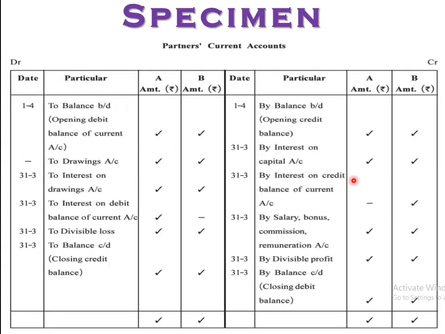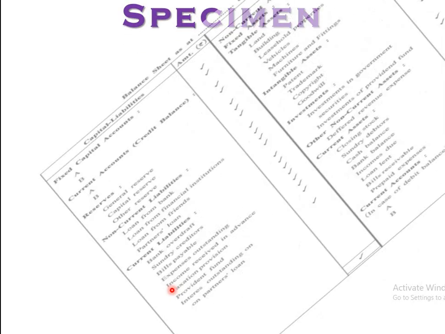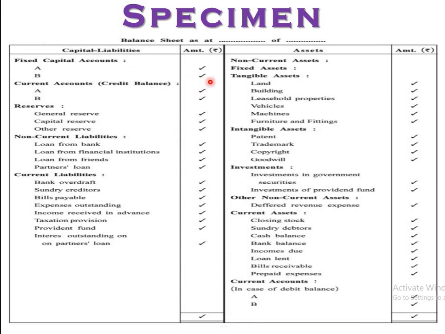Here this credit balance will be transferred to here, and that debit balance will be transferred to here. So both are in the same current account: if there is a credit balance it is here, and in the case of a debit balance, it will be here. Next one, reserves and surplus: general reserve, capital reserve, other reserve. Mostly general reserves are there, right? Surplus.